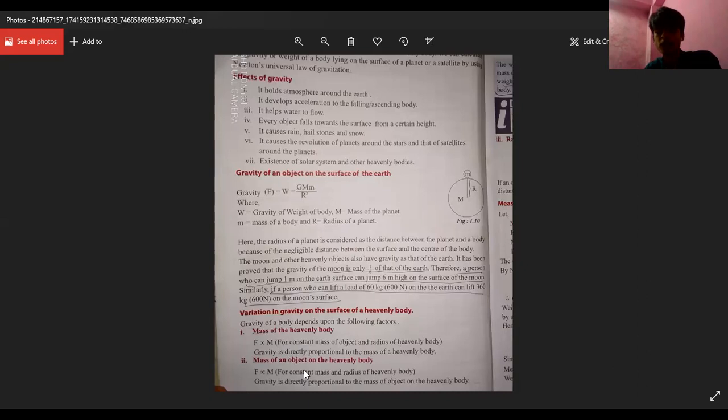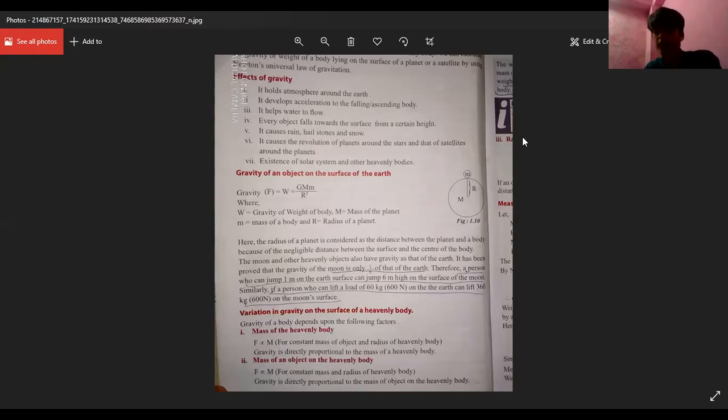Now, similarly, the weight or the gravity depends upon the mass of the heavenly body. It also depends upon the mass of an object. We are taking an object on the heavenly body. They are directly proportional. Similarly, it depends upon the radius of the heavenly body. In the next page, we have got that.